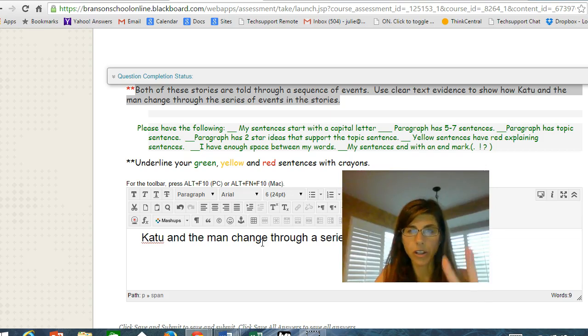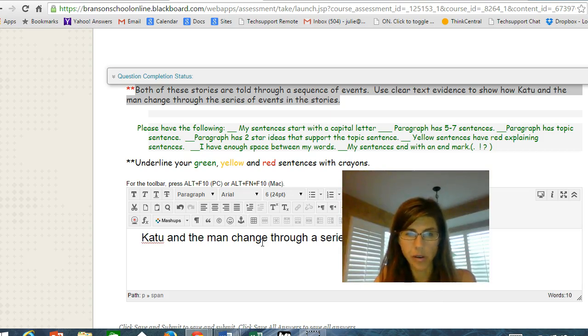When you're comparing two things, you can say like first, Katu and the man were like this at the beginning, and then, right, that's your yellow, and then your red would be explaining how they changed. At the end, Katu and the man were this, and then your red sentence would be explaining that. Katu and the man changed through a series of events.